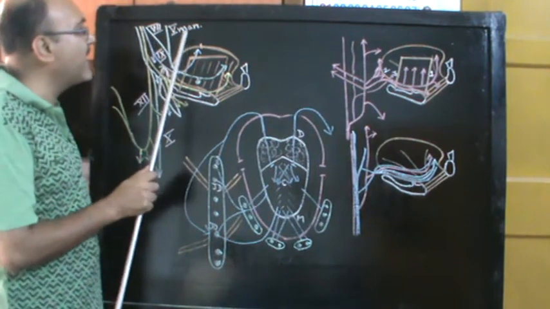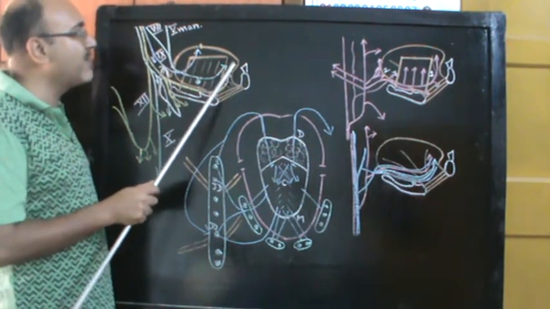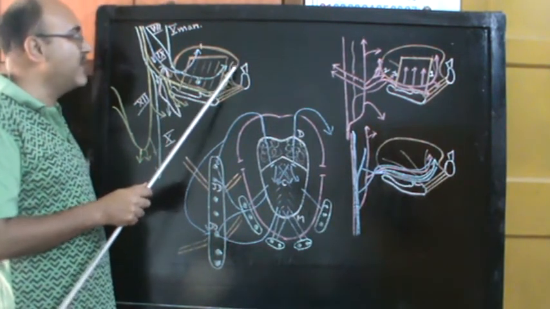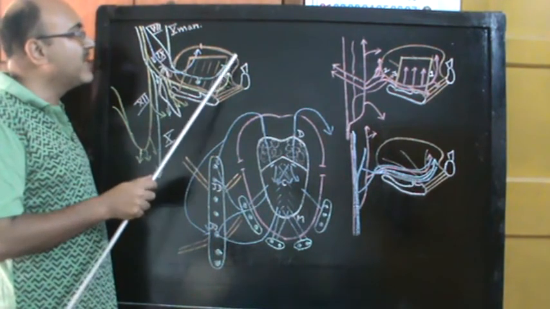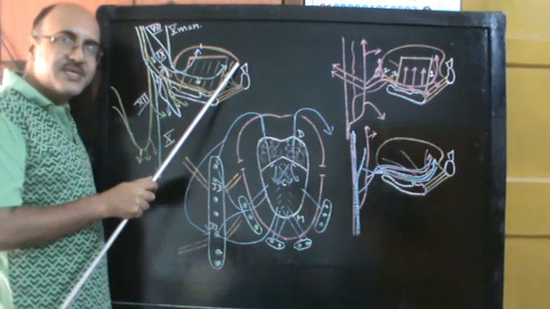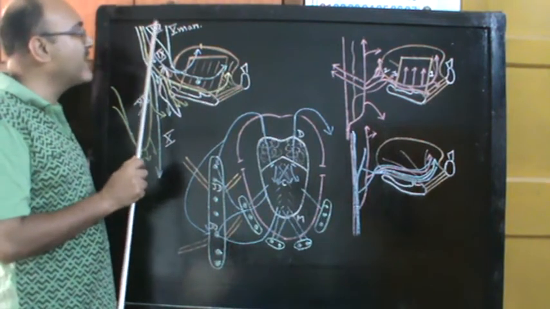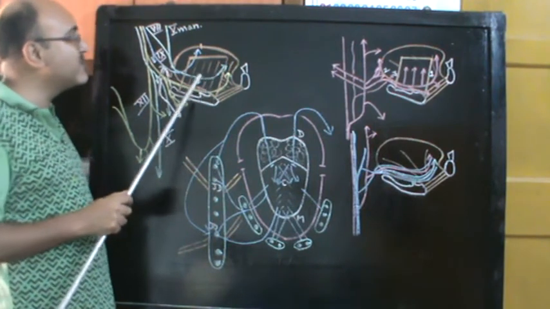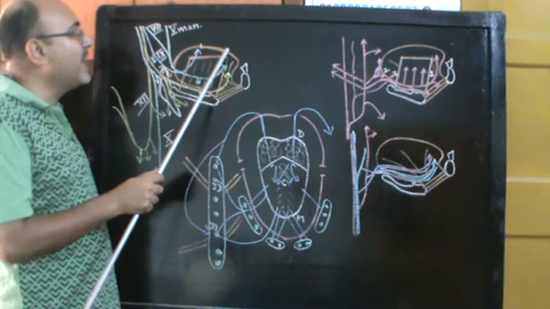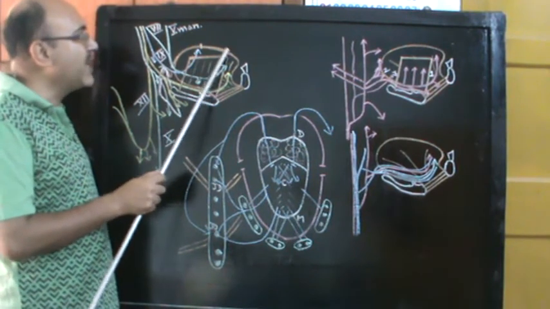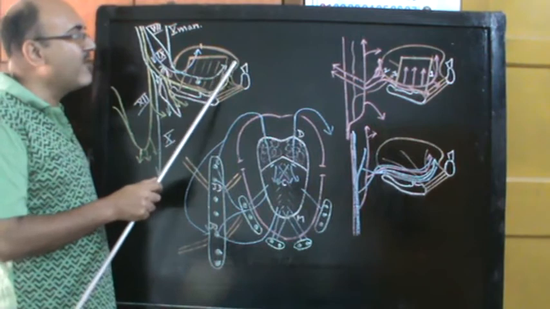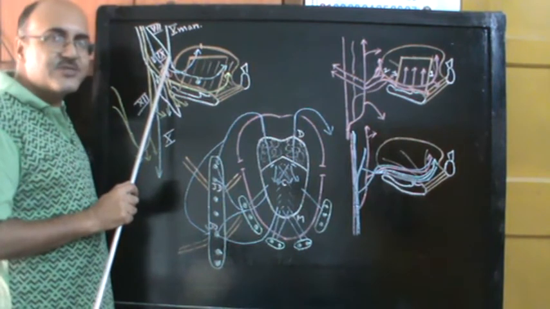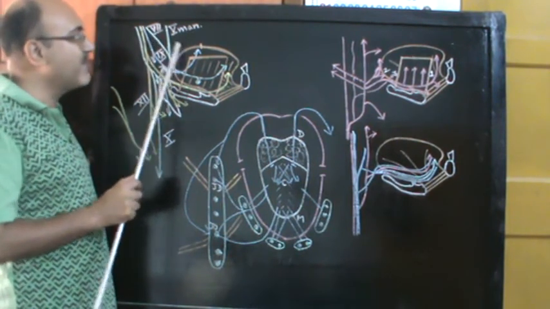Now the lingual nerve and the chorda tympani branch of the facial nerve will supply the mucous membrane of the anterior two-thirds of the tongue, that is the oral part of the tongue. So the lingual nerve carries general sensations from the anterior two-thirds of the tongue, and the chorda tympani branch of the facial nerve carries taste sensations from the anterior two-thirds of the tongue. So the lingual nerve and chorda tympani branch of the facial nerve carry general sensations and taste from the oral part of the tongue. That is why these two nerves have cooperated.